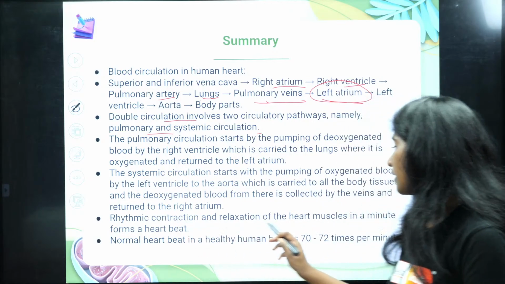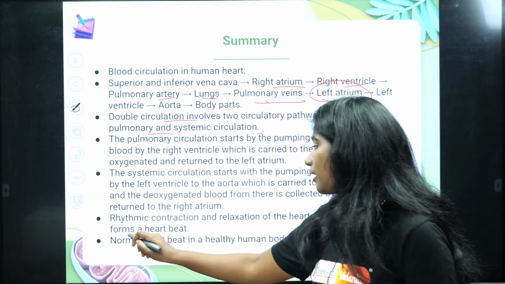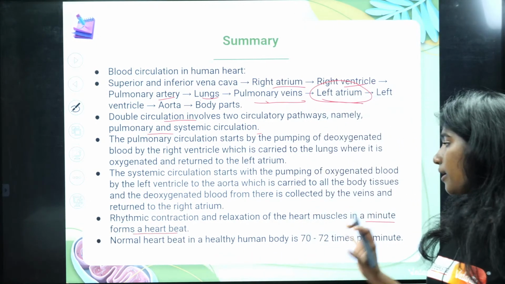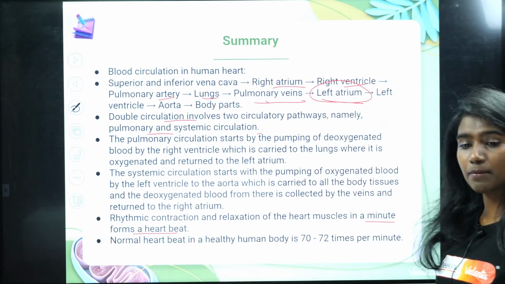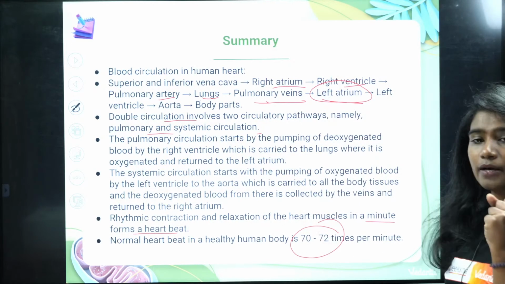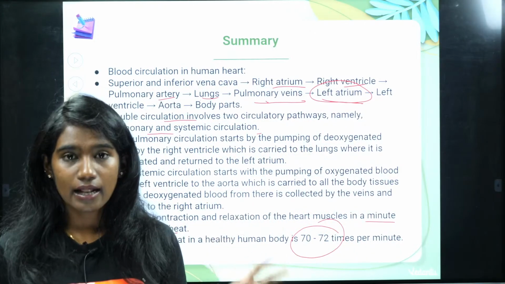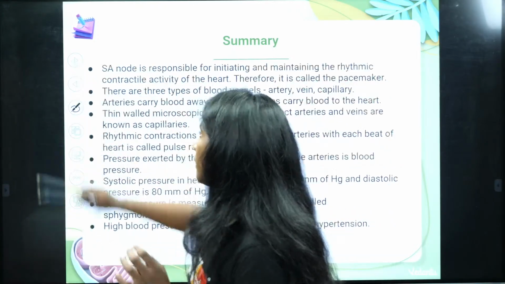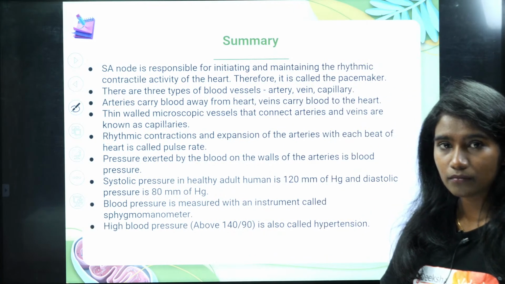And then the rhythmic contraction and relaxation of the heart muscle in a minute forms the heartbeat. And then the normal heartbeat in a healthy person, what is the normal number? It is 72 times per minute. That is the normal range of heartbeat in a healthy person. Okay, fine, we covered that. And then we even spoke about the pacemaker, right?